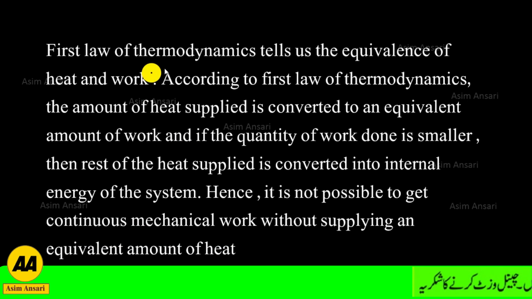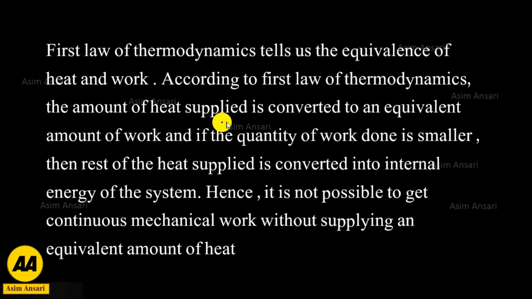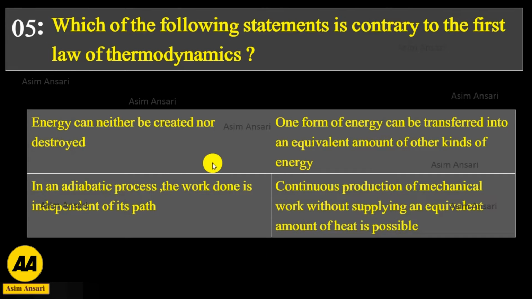The first law of thermodynamics tells us the equivalence of heat and work. According to the first law, the amount of heat supplied is converted to an equivalent amount of work, and if the quantity of work done is smaller, then the rest of the heat supplied is converted into internal energy of the system. Hence, it is not possible to get continuous mechanical work without supplying an equivalent amount of heat. So the exact answer is: continuous production of mechanical work without supplying an equivalent amount of heat is possible.